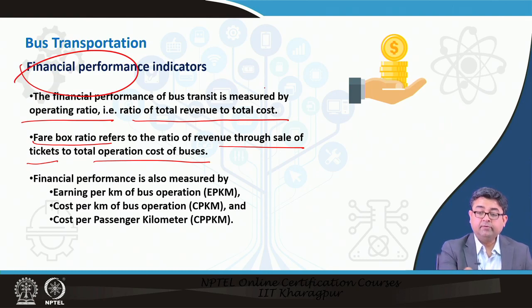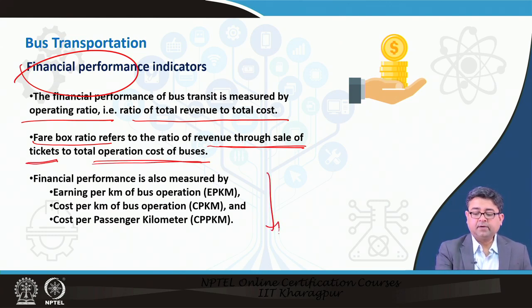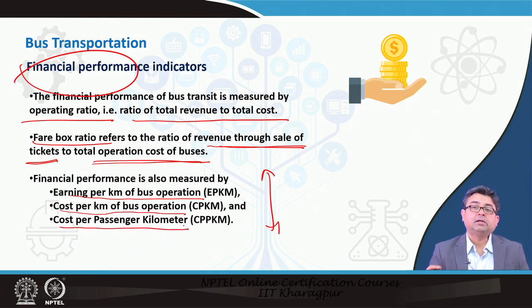So, sometimes you get revenues through non-sale of tickets as well. For example, you may get revenues through advertising on the bus. You will see a lot of advertisements pasted on the bus. So, you may get revenues through that. Whereas, fare box ratio tells you how much revenue you get through the sale of tickets to the total operating cost of the buses. Similarly, there are other financial performance indicators which are easy to measure: earnings per kilometer of bus operation, cost per kilometer of bus operation, and cost per passenger kilometer. So, these are again different indicators that are used to understand how well your bus service is performing.